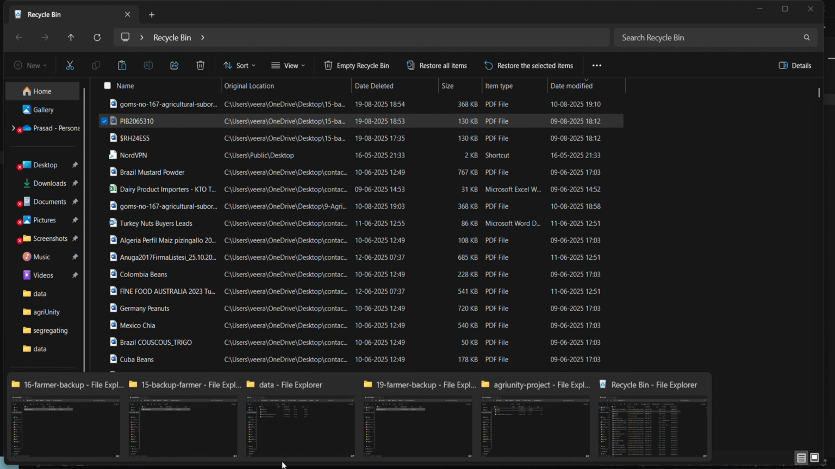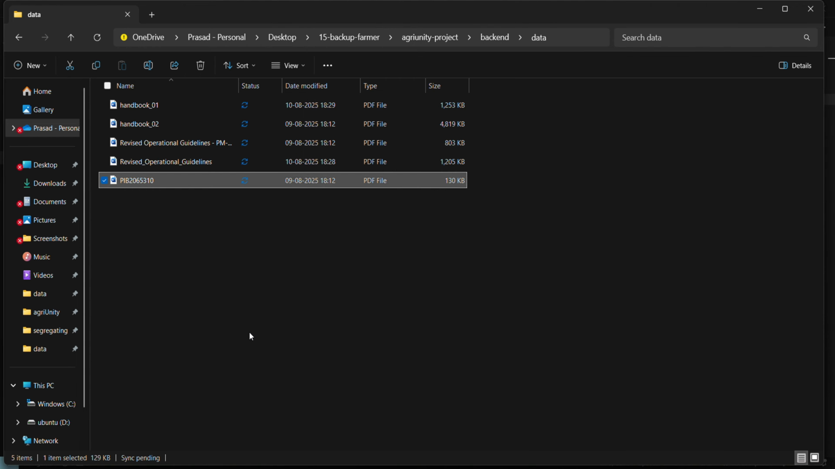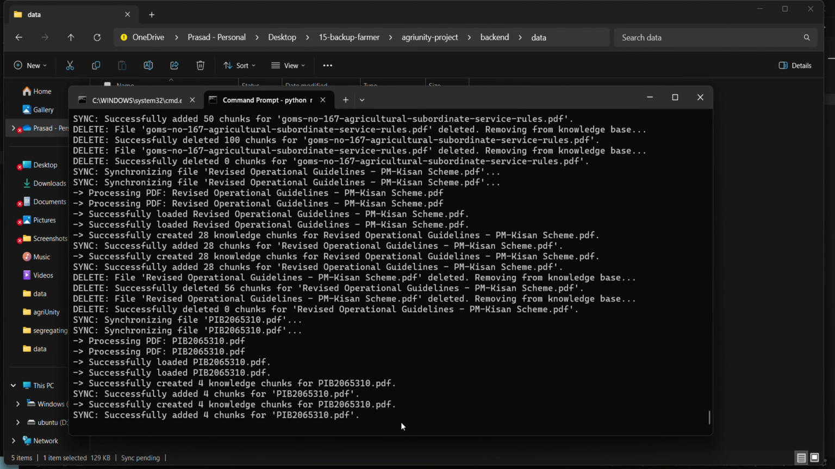So similarly, when a new file is added, new chunks are generated. As you can see, when we add a new file, the new chunks are generated, embedded, and indexed, updating the context for the agent in real time.